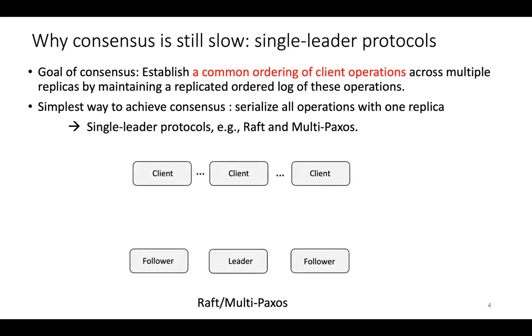So at a high level, the workflow looks something like this. The client sends its operation to the leader, which then replicates that operation to all of the follower replicas, which all then respond. And once the leader collects enough responses, called a quorum, it replies to the client with the actual result of the operation.